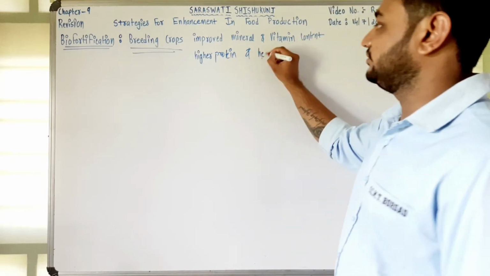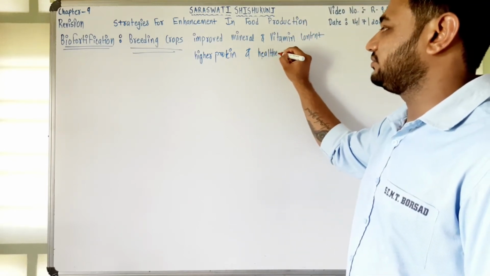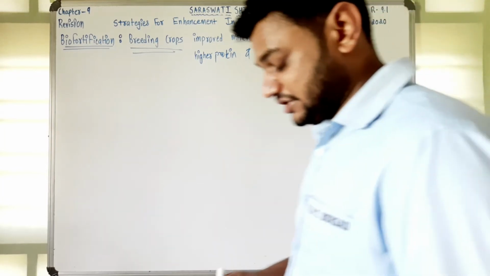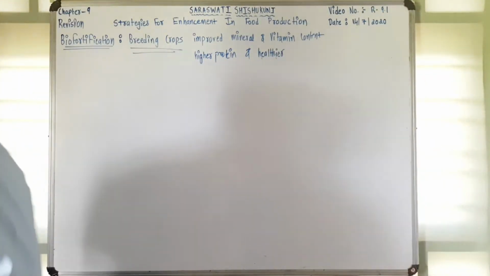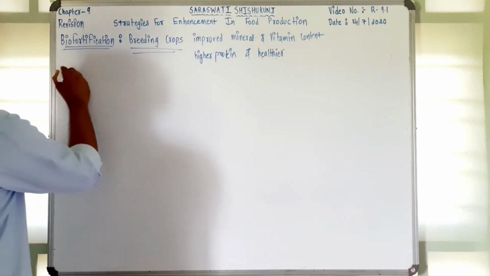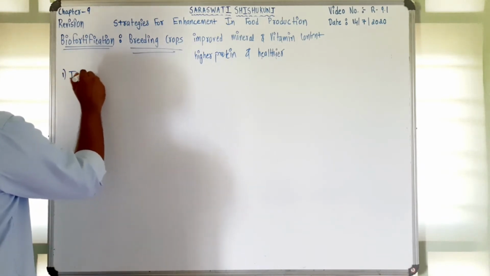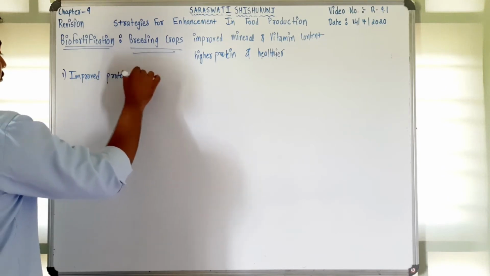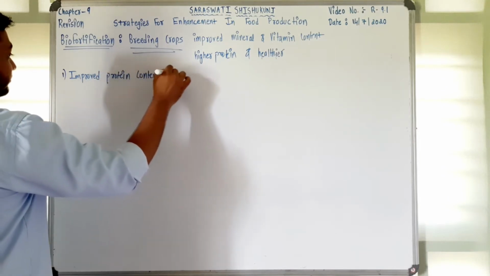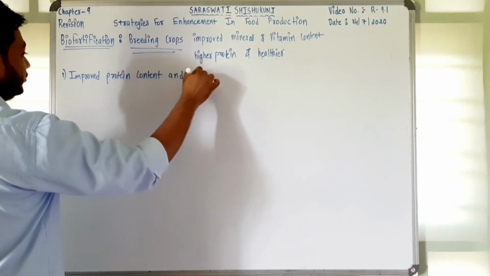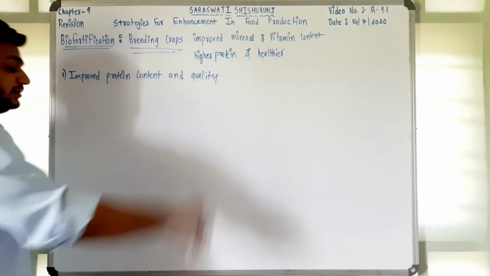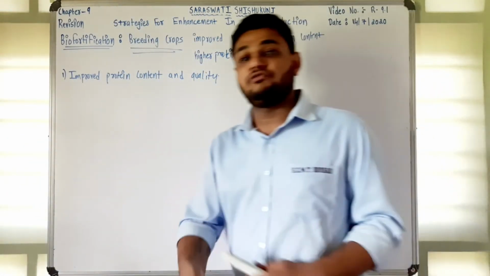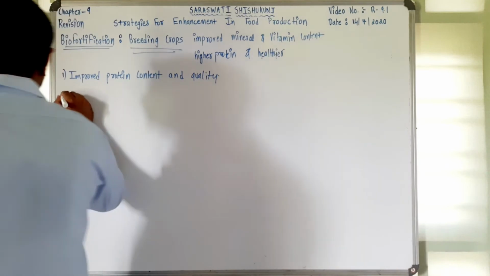So students, what are the basic aims whenever there is biofortification? First of all, the first aim is improved protein content and quality. Because you already know the importance of protein for the regular functioning of the body.